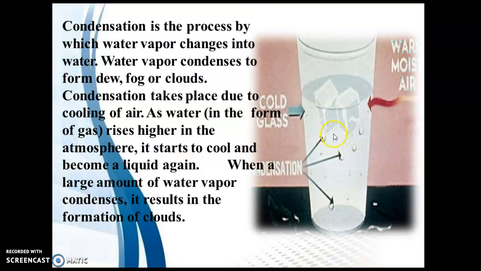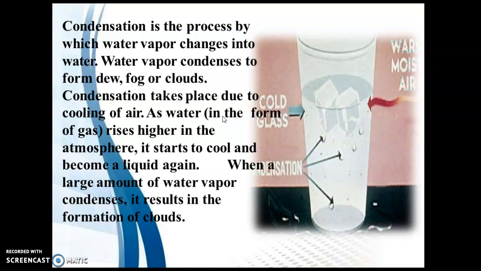slope. What is meant by condensation? Condensation is the process by which water vapor changes into water. Water vapor condenses to form dew, fog or clouds. The water vapors change into water. Condensation takes place due to the cooling of water.